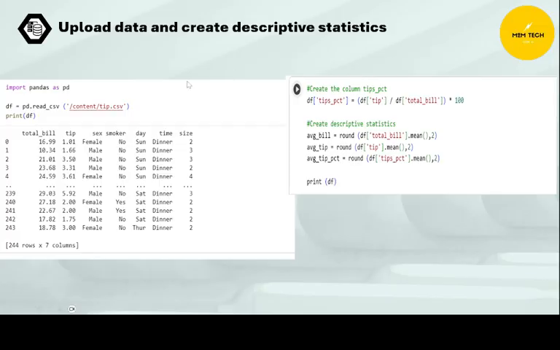So first of all, the data preparation. The first step was to load and explore the dataset using pandas. Then I created new calculated fields, for example, the ratio between tip and total bill to see how much people tip relative to what they spend. I also grouped the data by different categories like gender, smoker status, and day to prepare it for visualization.